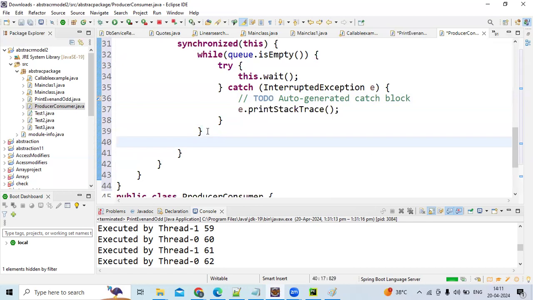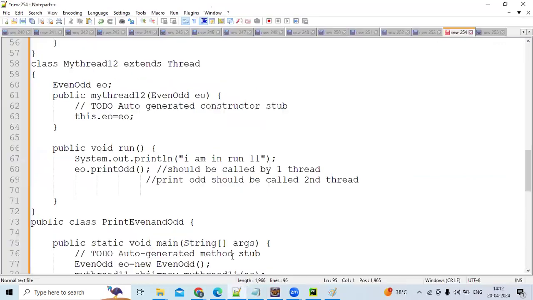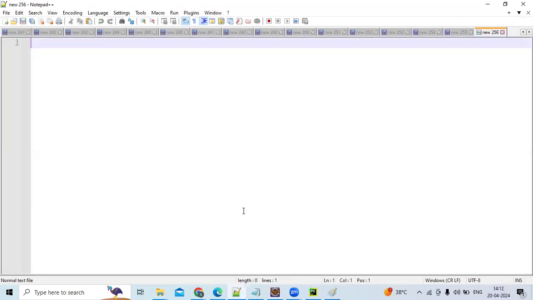Pop out means remove. See, queue follows the first in first out principle. Am I correct, guys? Queue follows the FIFO principle. So basically, which is there in the queue? Already the queue contains only one number, right, guys? The guy who has ordered first, the chef should serve that, to those people only. Am I correct, guys? Yes. So we'll just remove the number which is there in the queue.